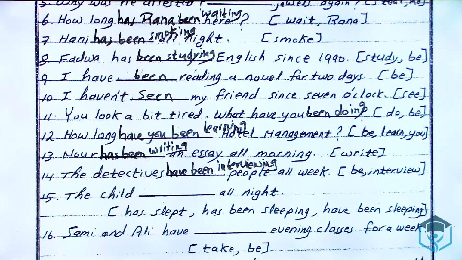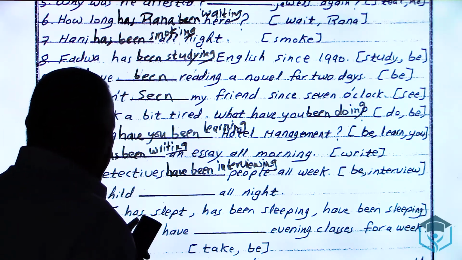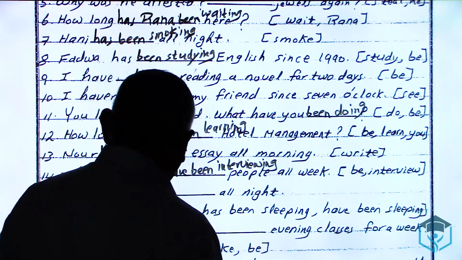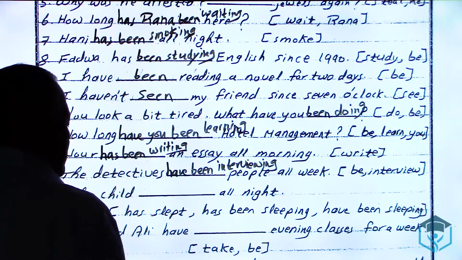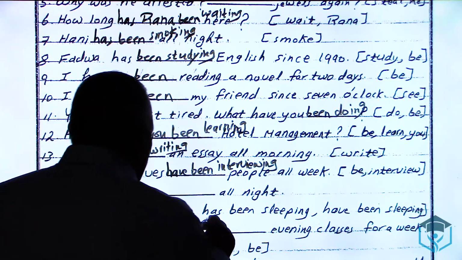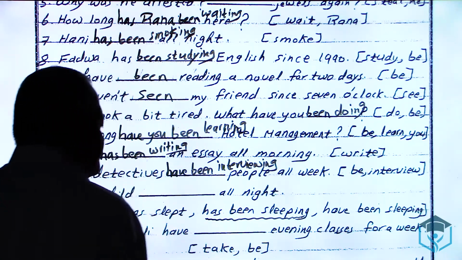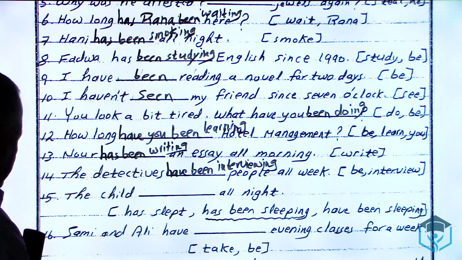15. The child ___ all night. Now circle the correct answer. We have the following multiple choice options: has slept, has been sleeping, and have been sleeping. The child ___ all night. All night and child is singular, so I say has been sleeping. 16.